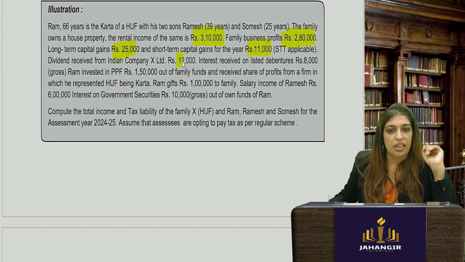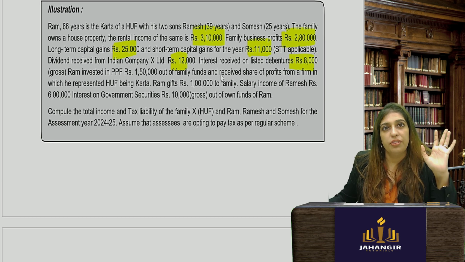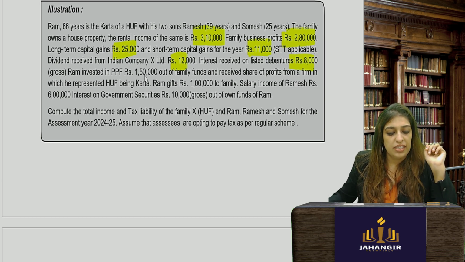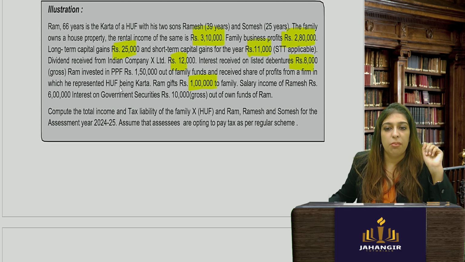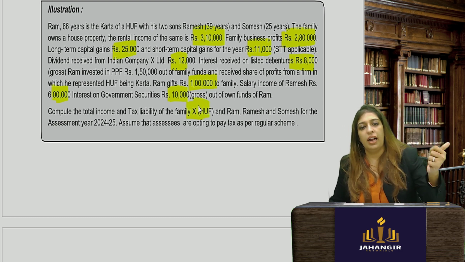Dividend income, this is income from other sources. Interest received from listed debentures, it is gross, you don't have to do anything. Okay, Ram invested in PPF 1 lakh 50 out of family funds and received share of profits from a firm in which he represented the HUF being a Karta. Ram gives 1 lakh to the family. Salary income of Ramesh is 6 lakhs and interest on government securities 10,000 out of his own funds. Interest on government securities out of his own funds of Ram. So now we have to find of HUF, Ram, Ramesh and Somesh.